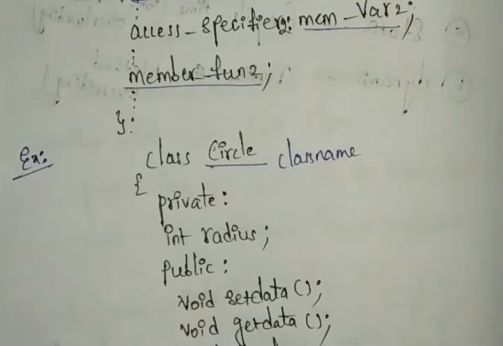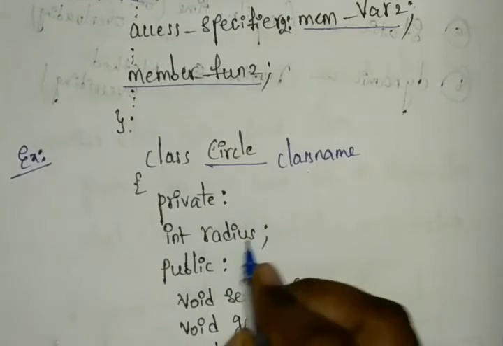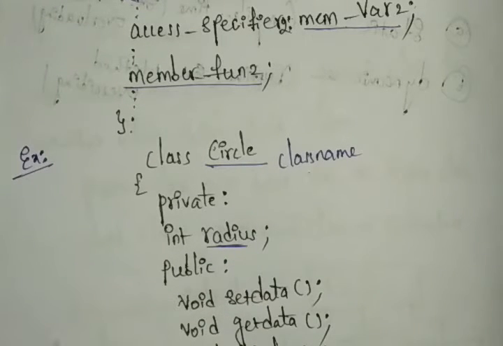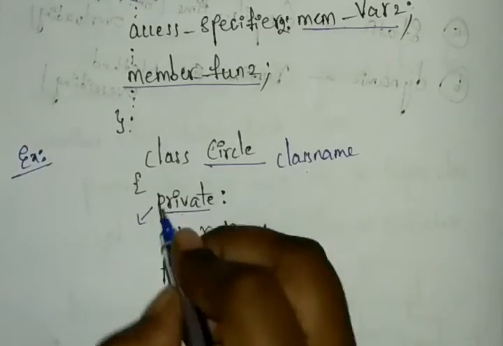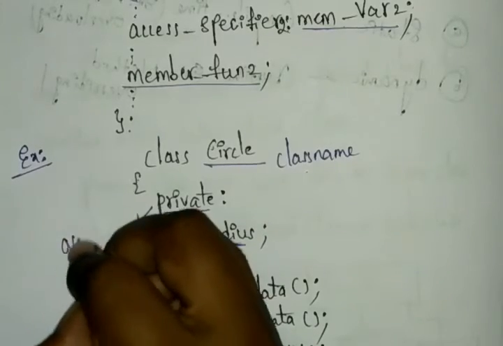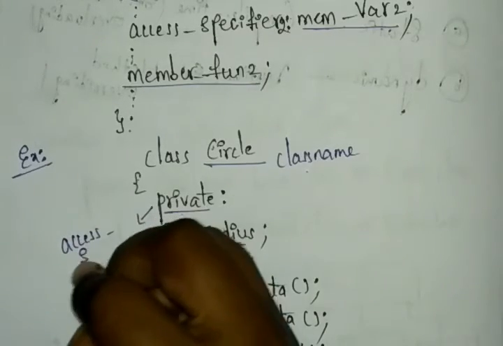So in this example we took the class keyword and Circle is the name of the class, and we took radius as a member variable. What is the radius here? This is the member variable. For the access specifier, private is the access specifier.